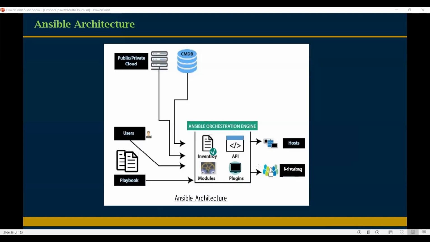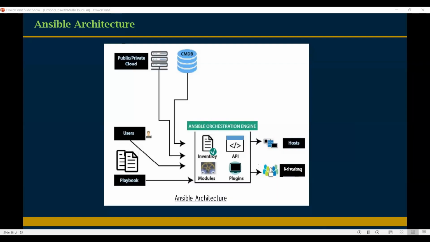Why do we need to add all the IPs here? Because of segregation. Instead of using three groups, we could use one group also, but segregation is required. If I want to deploy Java on only development servers, this segregation is required. Once you prepare the inventory group, we can check this practically on Sunday. While working on Ansible, I'll show you how to integrate and configure it.